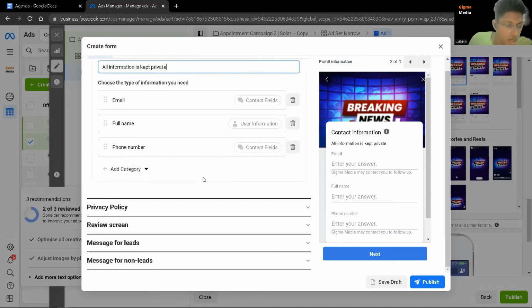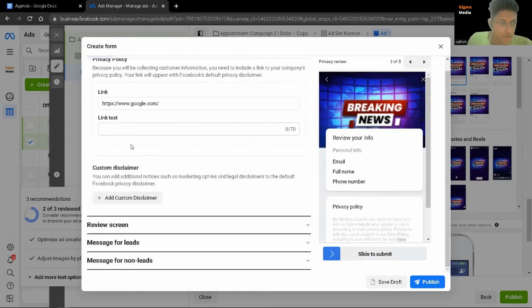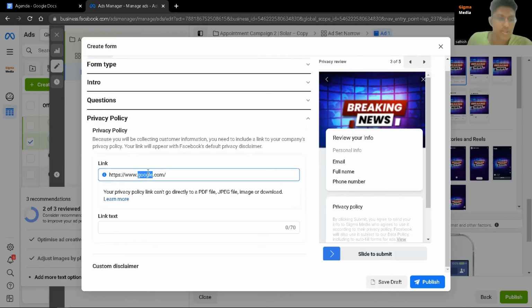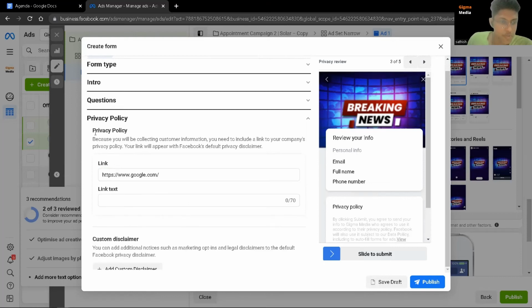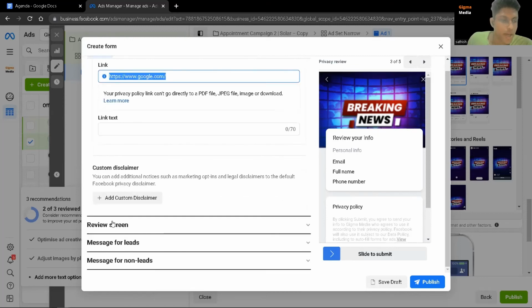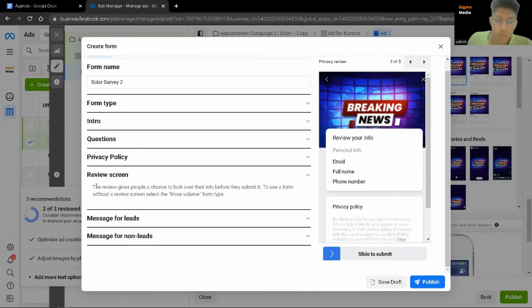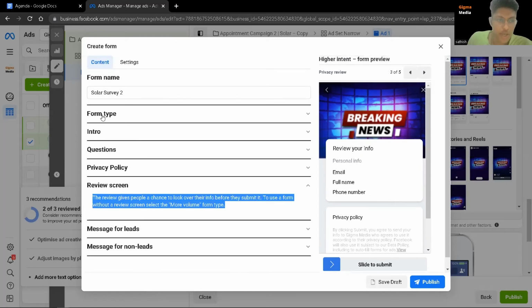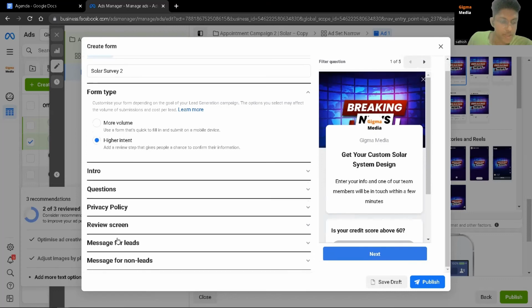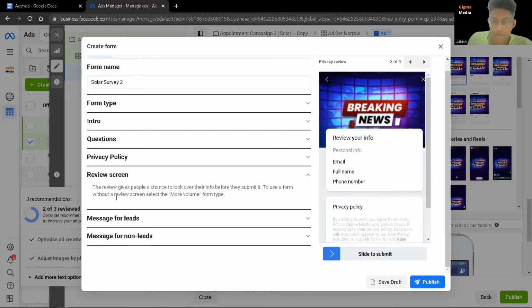and set them an appointment, right? For the privacy policy, what you can do is link your company's privacy policy page. I'll just put google.com as an example here, but you should actually be putting your company's privacy policy page link here, right? And the review screen. Why is there a review screen? Because initially we set up the high intent, right? That's the reason why. If we didn't set the high intent, the review screen won't be here, right?